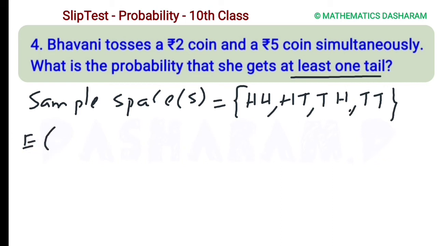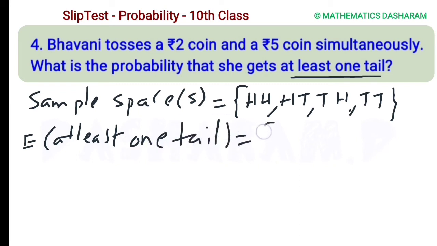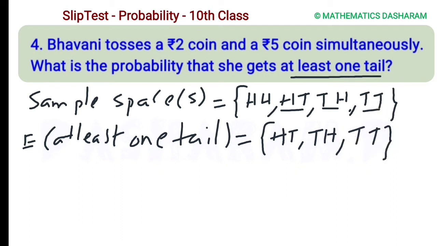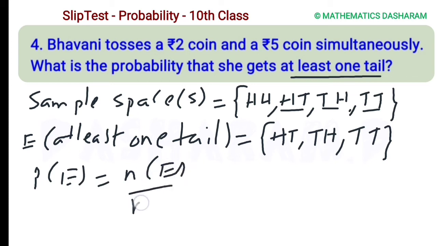Now what is the probability that she gets at least one tail? At least one tail means one tail or more than one tail. So one tail means HT and TH. At least, so one or more than one, so TT also should be considered. So these are the favorable outcomes. Now probability of E equals n(E), favorable outcomes, divided by total number of outcomes. Favorable 3 and total 4.